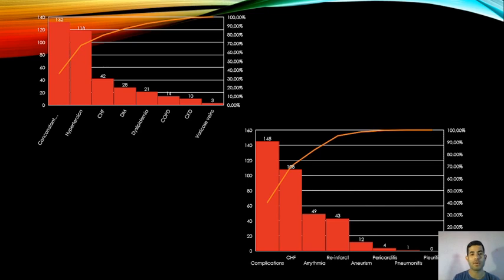For the complications after myocardial infarction, we see in the first place chronic heart failure. Again, interestingly, this is because the majority of these patients either worsened an existing chronic heart failure or developed chronic heart failure after the myocardial infarction.